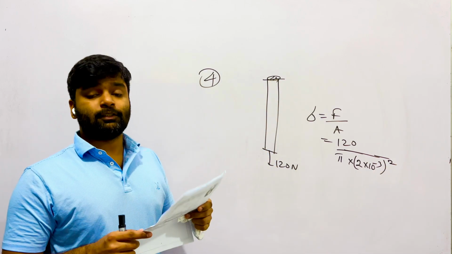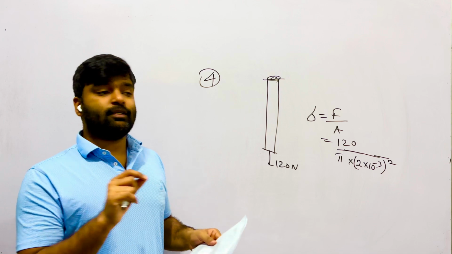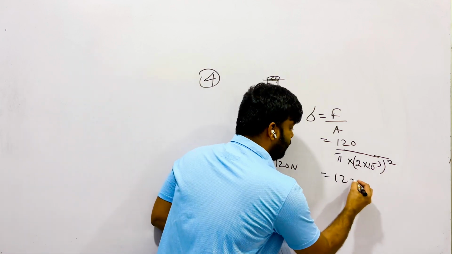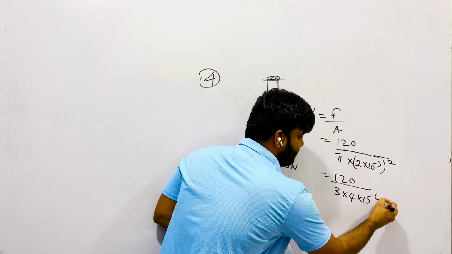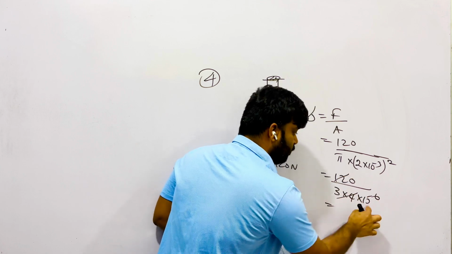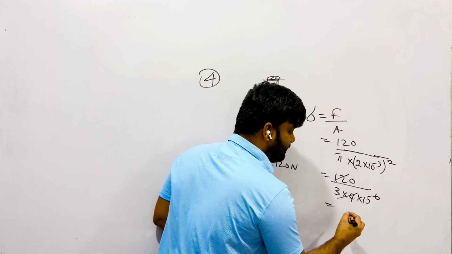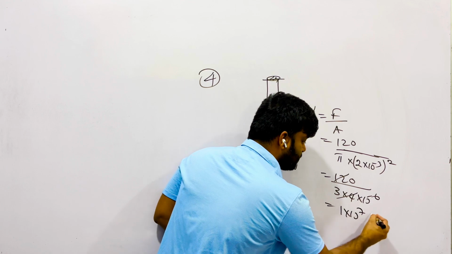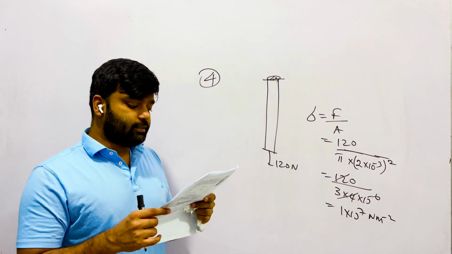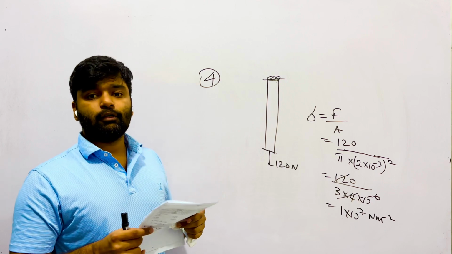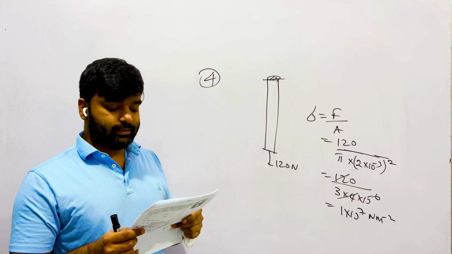As it is given approximately, you can take pi is equal to 3. Therefore, 120 over 3, 2 square is 4, 10 to the power of minus 6. 12 and 12 is cut off. Minus 6 came off, become plus 6. Therefore, 1 into 10 to the power of 7 Newton meter minus 2 is the stress formed in that wire. Therefore, question number 4, answer number 3 is correct.